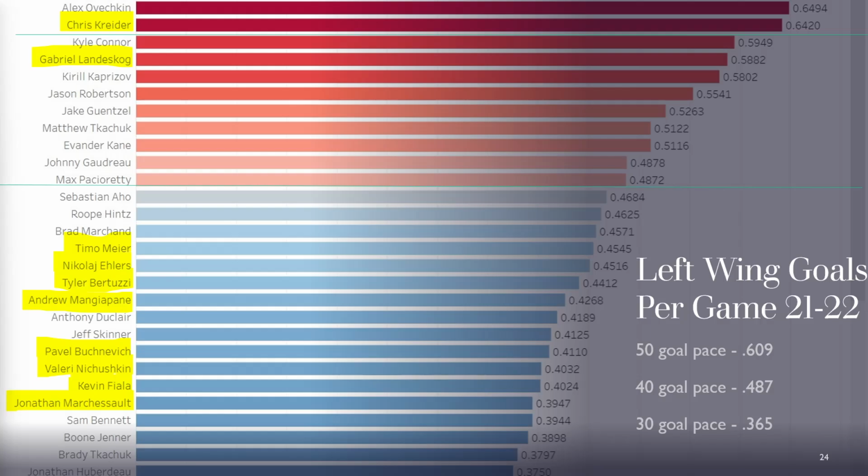These are your options. But what it does also show you is that the upper echelon goal-scoring left wingers are typically single position eligible. So Ovechkin, Connor, Kaprizov, Robertson, Guentzel, Tkachuk, Kane, Gaudreau, Pacioretty, all these guys, single position. So that may be why Chris Kreider and Gabe Landeskog are at a little bit elevated ADPs. Obviously, they both get the hits coverage as well. So those two factors are probably why they're so high.